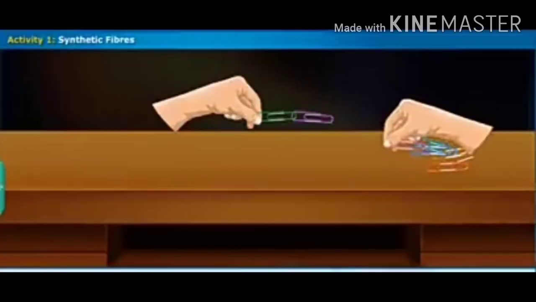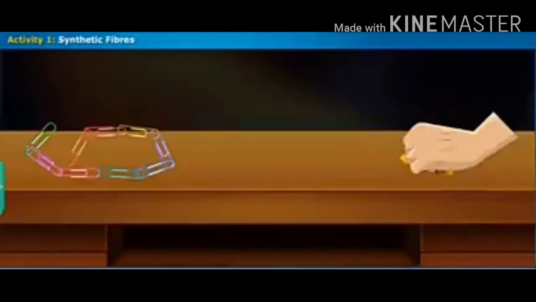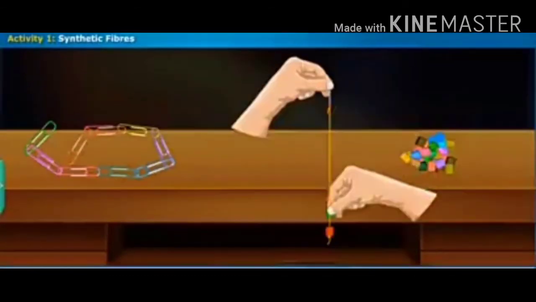So let us perform a simple activity on synthetic fibers in detail. Take a few paper clips, join them together and observe the pattern of the paper clips. Similarly, take a few beads, join them together with the help of a thread and needle to make a necklace. Now observe the pattern of beads in the necklace.